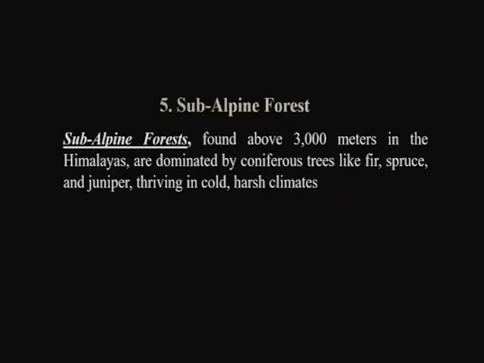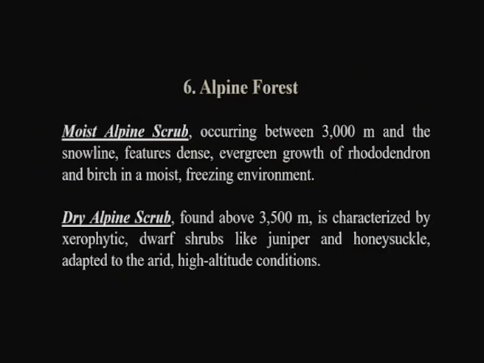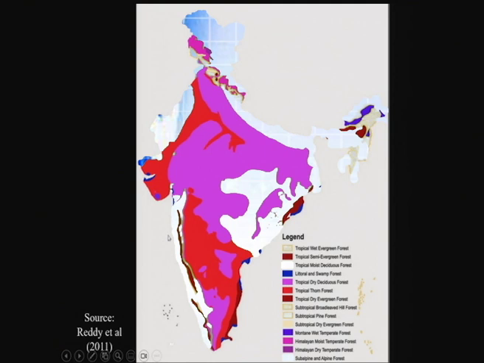The subalpine forest is at a height of 3000 meters, and we have the alpine forest, which they classified into moist alpine scrub as well as dry alpine scrub. As the name mentions scrub, here we don't see very tall trees, and these are mostly present in cold conditions as well as dry conditions. If you look at the picture, the red one is typically the thorn forest. The green on the Western Ghats is the evergreen forest. Here also we see the evergreen forest. The blue represents the mangroves along the coast, and these are the broad-leaved mountain or high altitude forest.